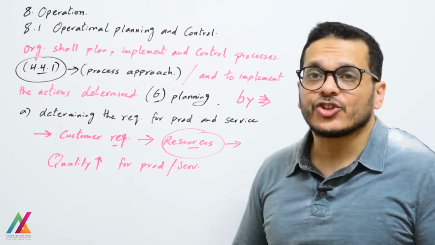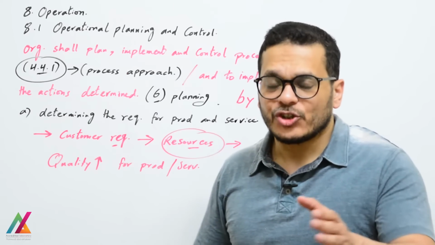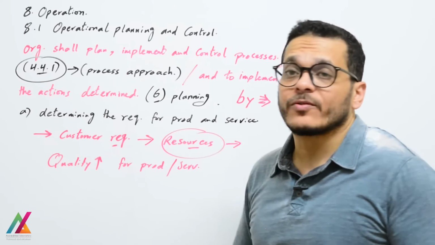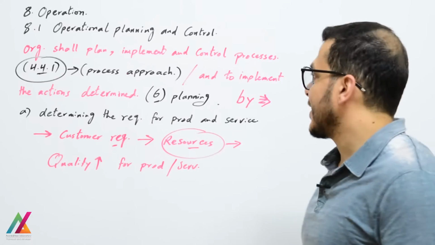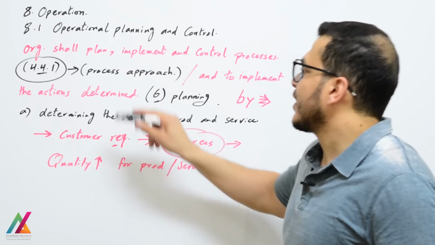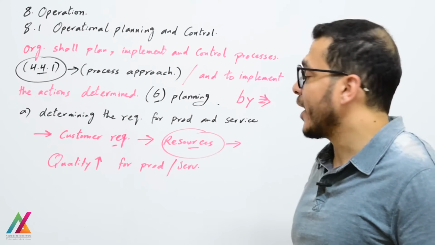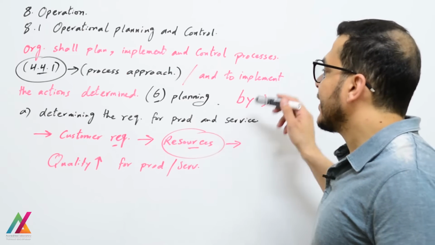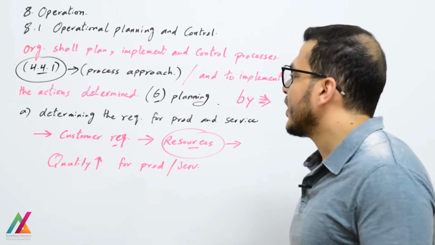So the organization shall plan, implement and control processes as mentioned and explained before in subclause 4.4.1 to activate the process approach, and also to implement the actions determined to control these processes as explained before in clause number 6, planning. That will be by determining the requirements for product and service.